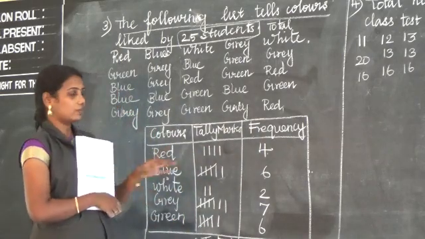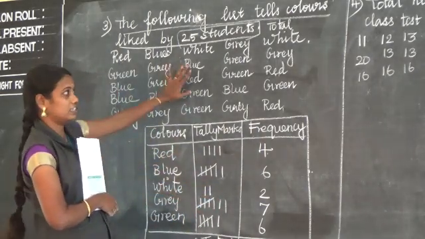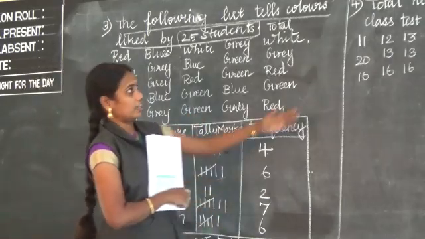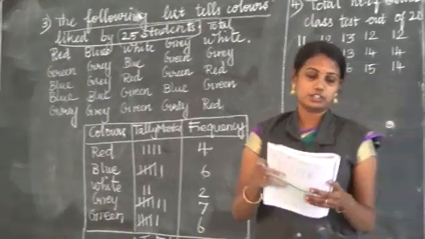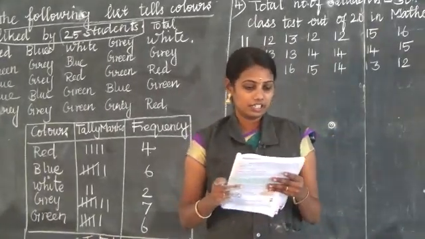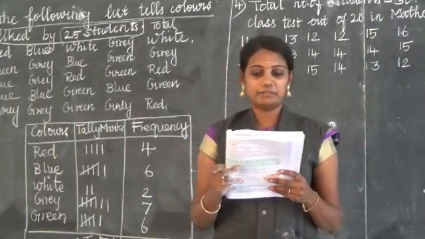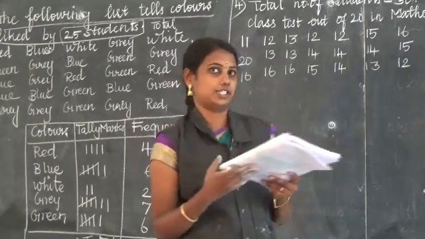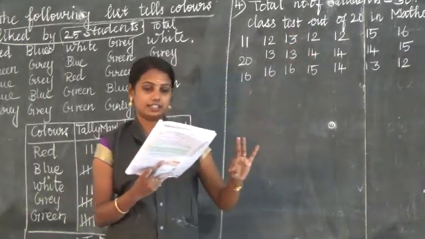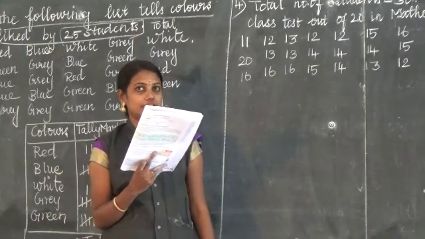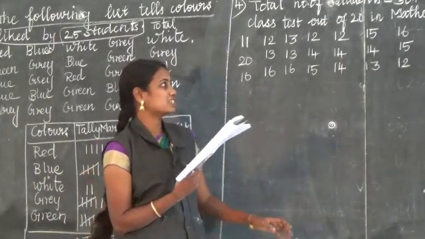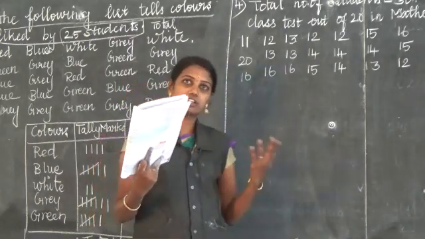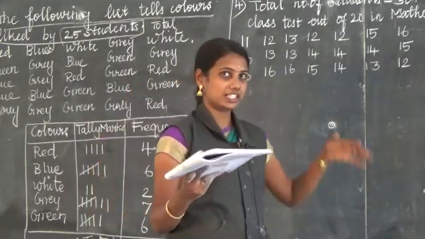Okay, very easy, only 3 columns. See the question properly and answer it. Likewise, the next question, number 4 also. Question number 4, listen to me. The following are the marks obtained by 30 students in a class test. So total number of students are 30. Class test out of 20 in your mathematics subject. Okay, out of 20. So now you must know, they may get 0 marks also, 2 marks also, 3 marks also. What is given in the question?